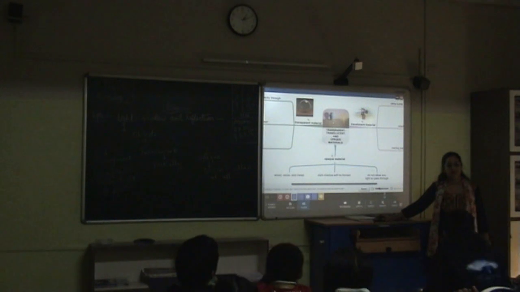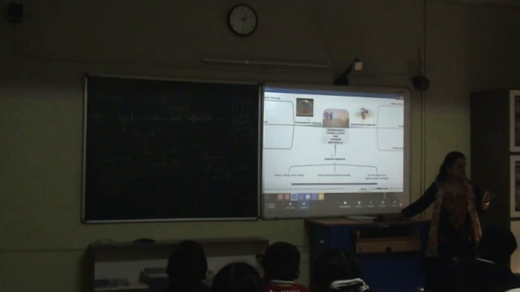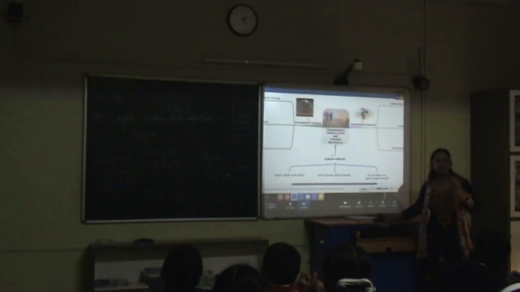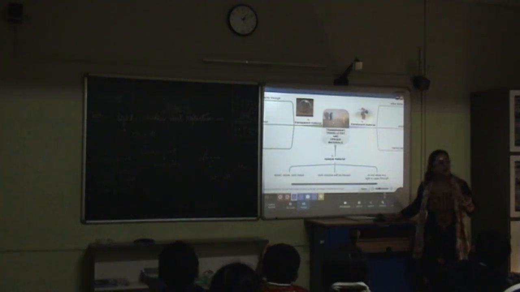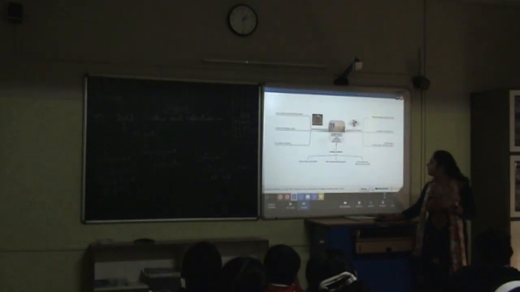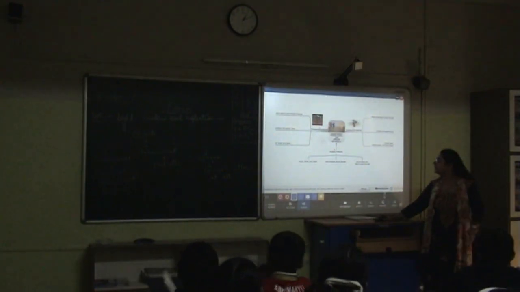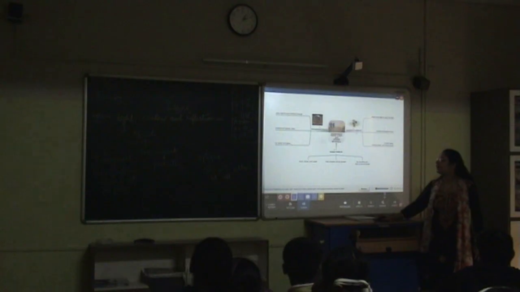Ma'am, to produce its own. So basically the candle is a source of light, and we are able to see the material only in the presence of light. So based on that, materials are categorized into three different parts: transparent, opaque and translucent.